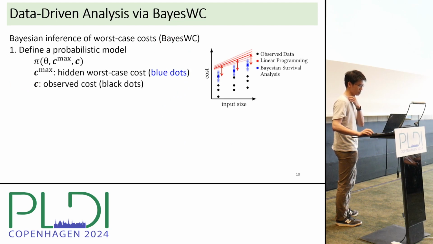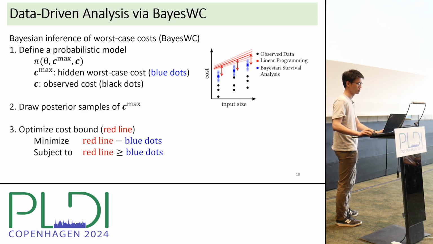In the first one, BaseWC, the first step is to define a probabilistic model, pi, of theta, Cmax, and C, where Cmax is a hidden worst-case cost, which is represented by the blue dots in the diagram. And C is the observed cost, denoted by the black dots. Next, we draw posterior samples of Cmax, namely the blue dots, and then optimize the cost bound indicated by the red line, just like we did in the optimization-based technique.